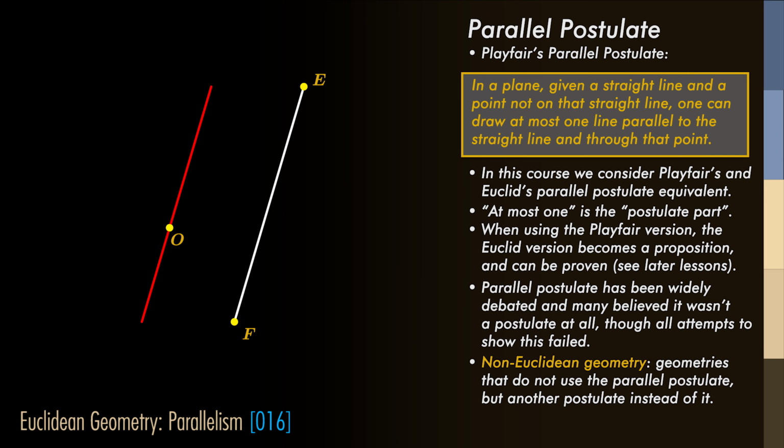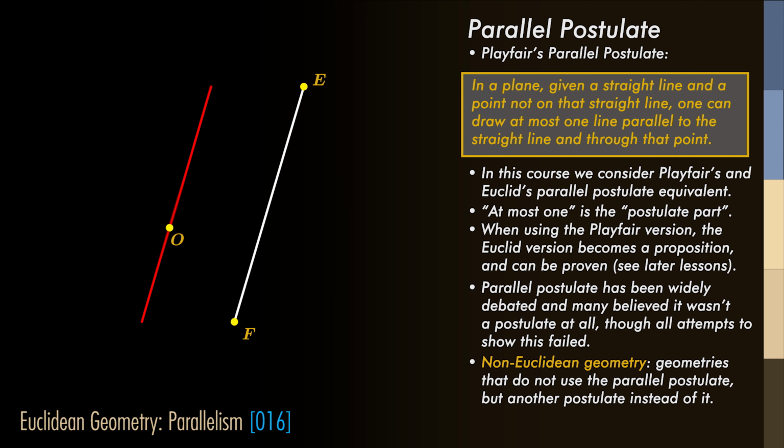In the 18th and 19th century, mathematicians finally came to the conclusion that having this postulate was not in fact a necessity for a valid geometry. By replacing the parallel postulate by another assumption, they arrived at geometries that were as consistent as when the parallel postulate is accepted.